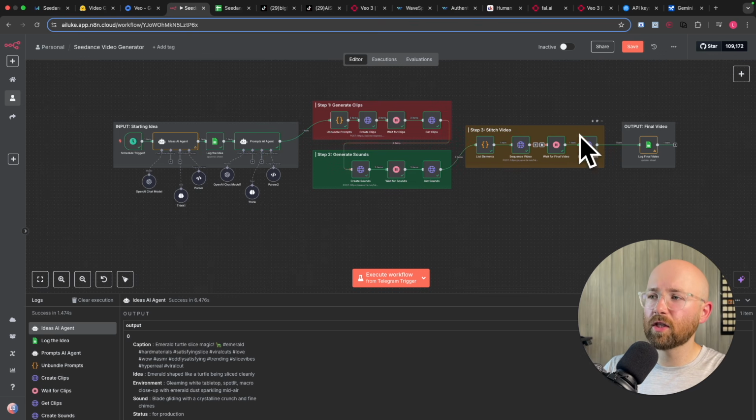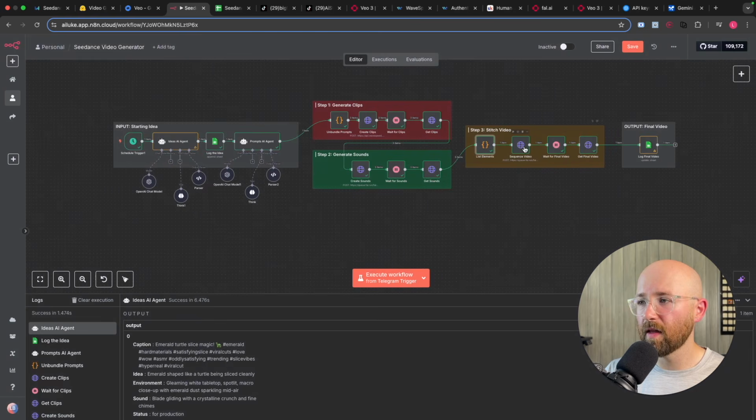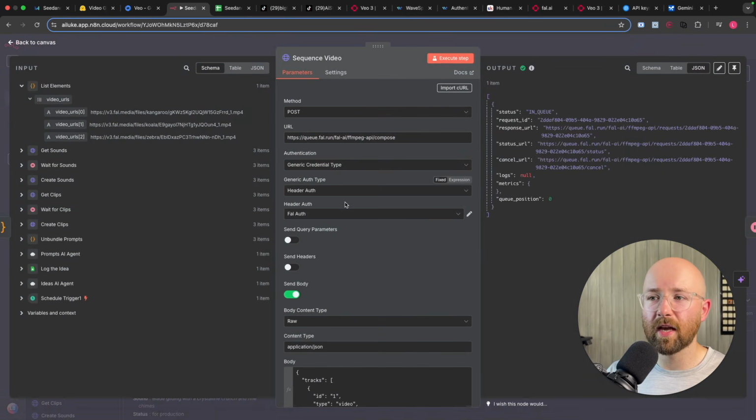So we're going to stitch the video together. So the first thing we want to do is list out the elements. So what are we going to be adding together? So we have the video URLs that we're going to be adding together. And then for the sequence video, again, we're just going to use the same authentication, because for Fal it's still us.